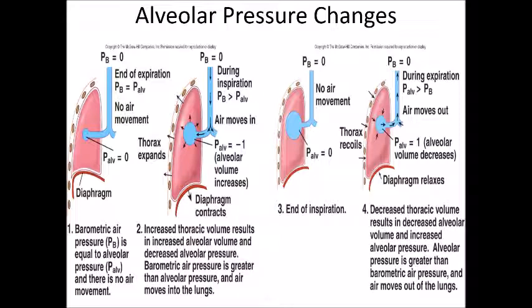Here expiration has started, so you can see there is decreased thoracic volume which results in decreased alveolar volume. Again volume is inversely proportional to the pressure, so it will lead to increase in alveolar pressure. Now alveolar pressure is more than atmospheric pressure, so air will move out of the lungs.